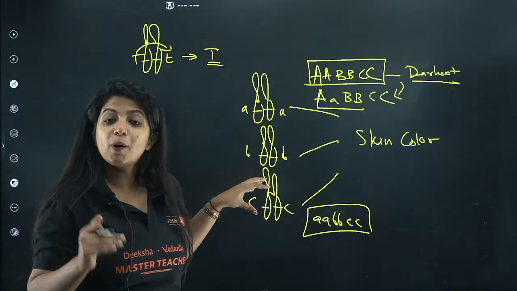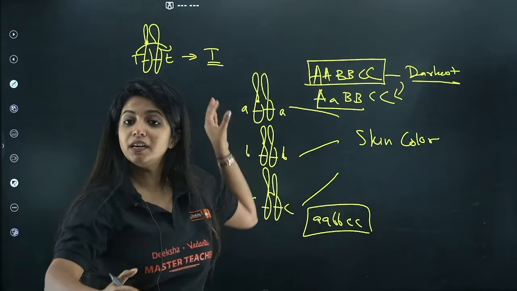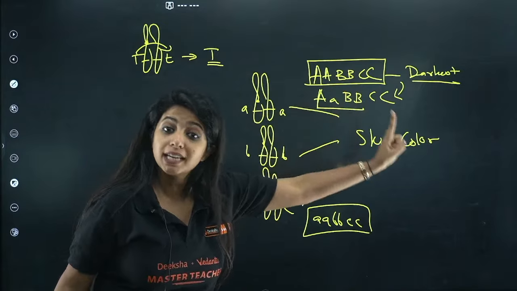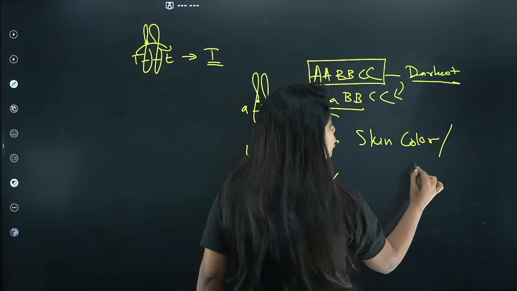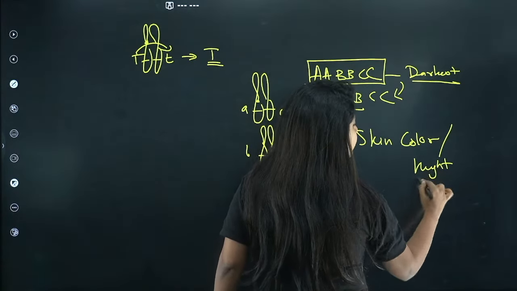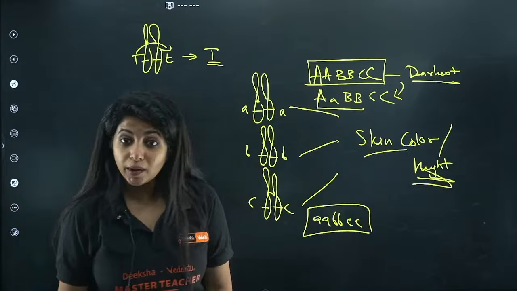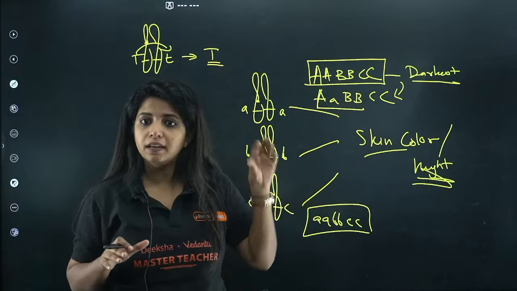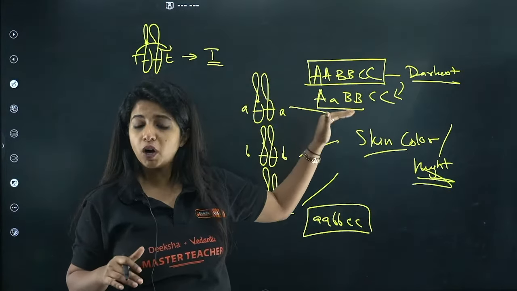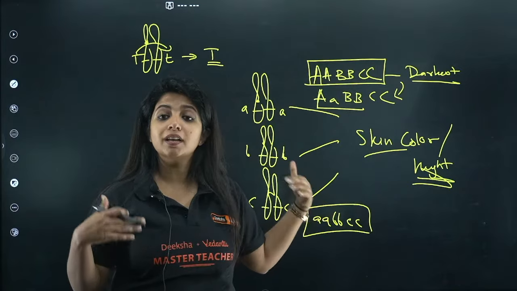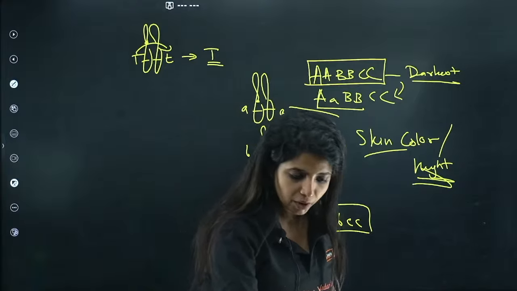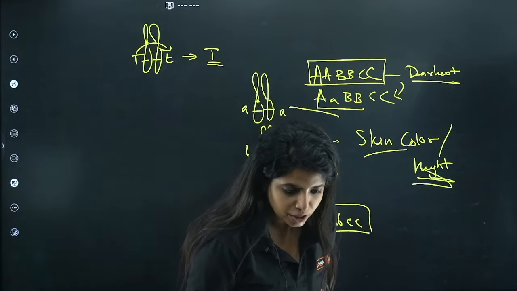This is known as polygenic inheritance. Multiple genes code for a single character. Example is skin color. Example is also your height. Which is why we do not have similar type of skin color. Everyone has a different genotypic combination coding for different skin color, and for different height also. Got it? Yes, Nagaraj. Yes, Subhash.